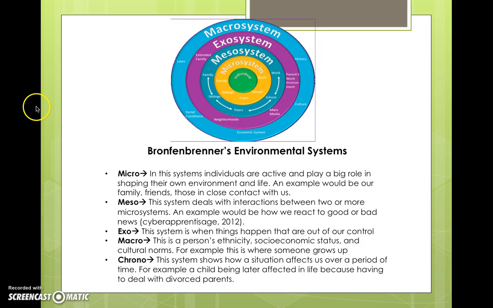The exosystem is when things happen that are out of our control. The macrosystem is a person's ethnicity, socioeconomic status. This is where someone grows up, would be an example of this. The chronosystem shows how a situation affects us over a period of time. For example, a child being later affected in life because of having to deal with divorced parents. That would be an example of the chronosystem.